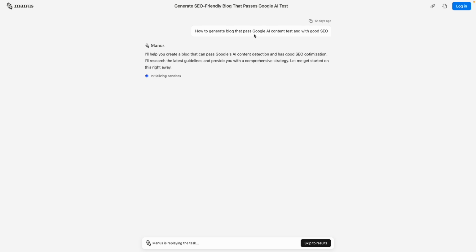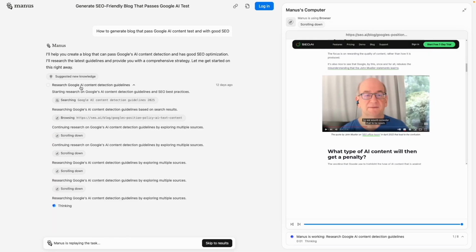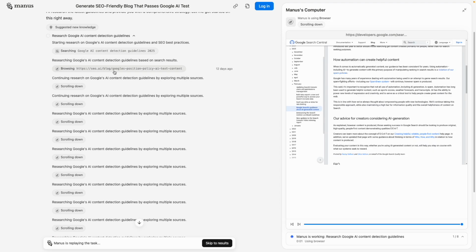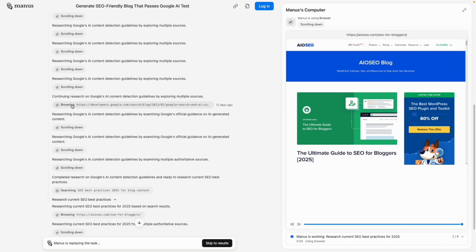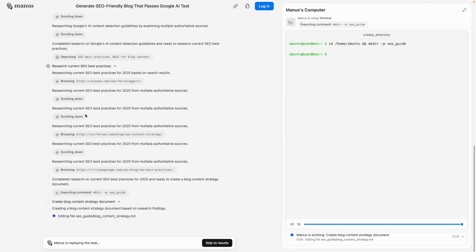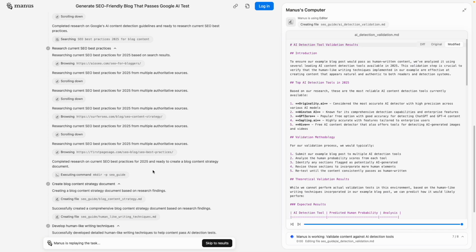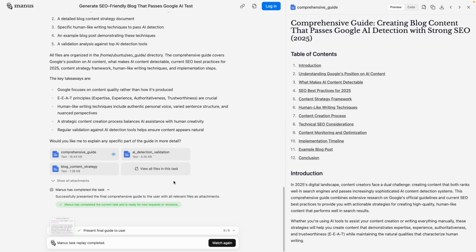For example, we can do this, how to generate a blog that passes the Google AI content test and has good SEO. It's searching about Google AI content guidelines and browsing through different websites, scrolling down on websites, again browsing some other websites, scrolling down, and it's doing it over and over to create a proper guideline for us, so we don't have to do all the research.